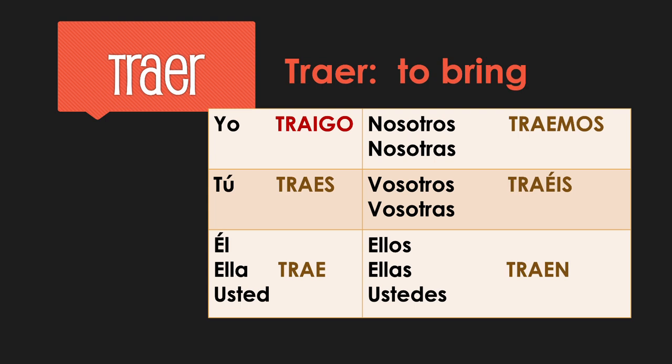Then there's traer. Traer means to bring. It's irregular in the yo form. Traigo. Everything else is normal. Traes, trae. Traemos, traes, traen.